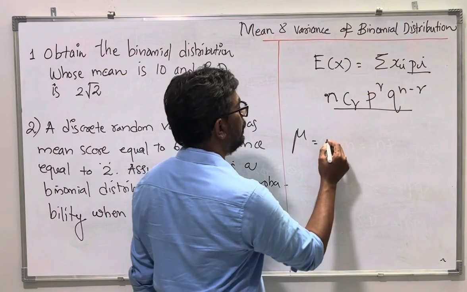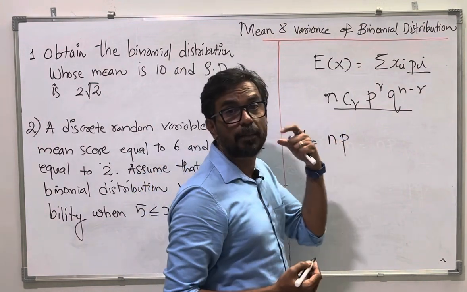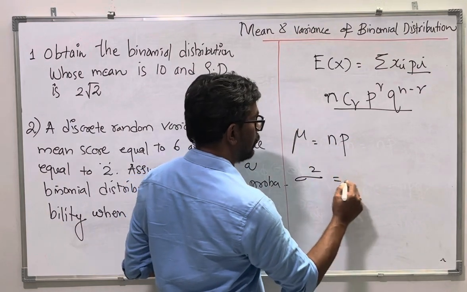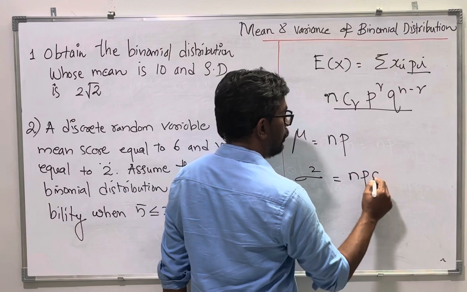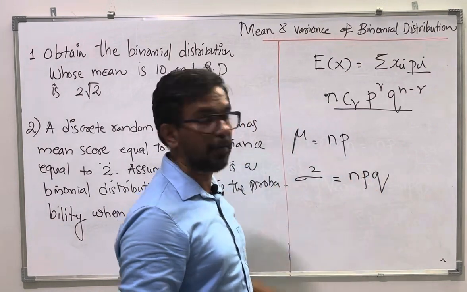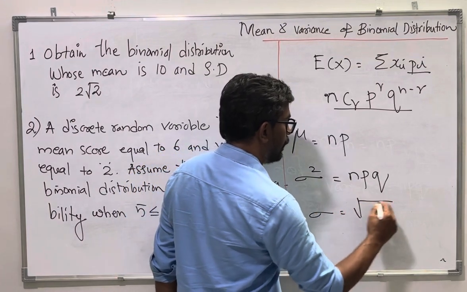You should understand the mean formula is n into p. You know n, n is the number of trials and p is the probability of success. Similarly, variance, sigma square, also can be found. We can derive it as npq, where q is the probability of failure. Therefore, standard deviation sigma will be square root of npq.